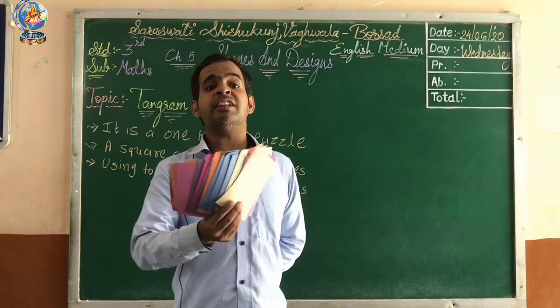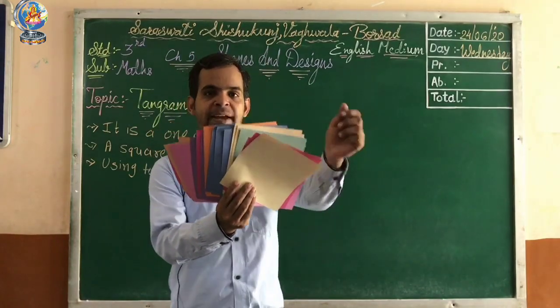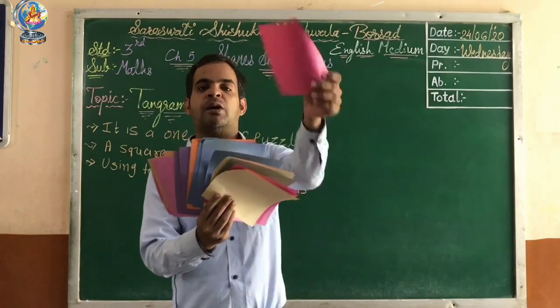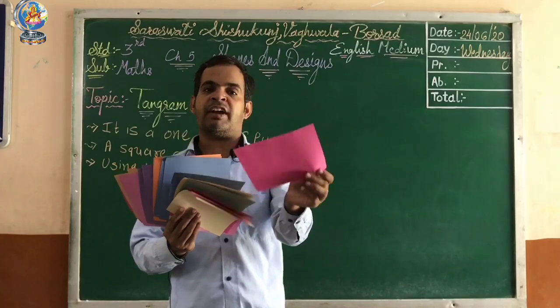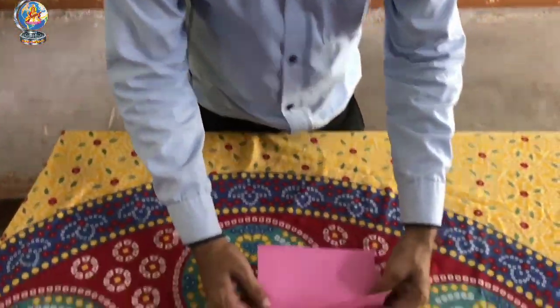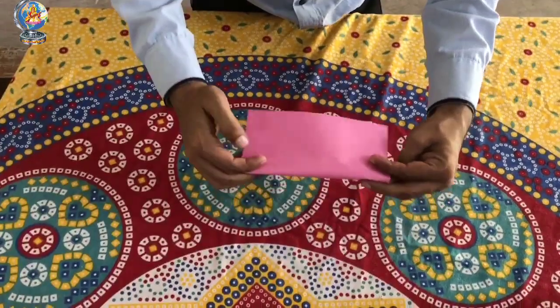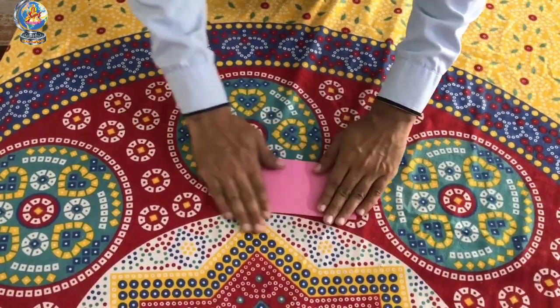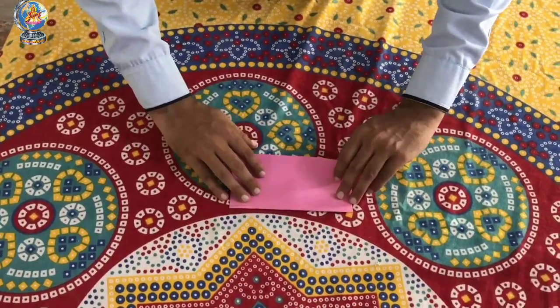For this activity we have colorful pages. Which one do you have to select? The pink one. So now with the pink square we can do our activity. Now let's start the activity using this page. First step: first of all you have to fold this paper from the middle.